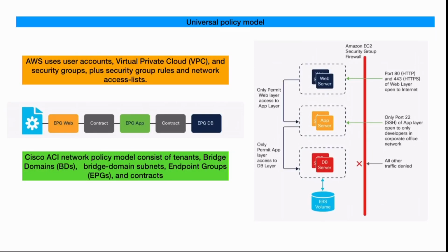Universal policy model. Now, AWS uses accounts, virtual private cloud, and security groups, whereas ACI talks in terms of bridge domain, subnets, endpoint groups, EPGs and contracts. Let's try to understand this policy model in more detail.